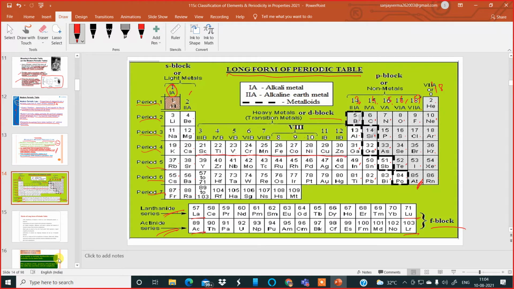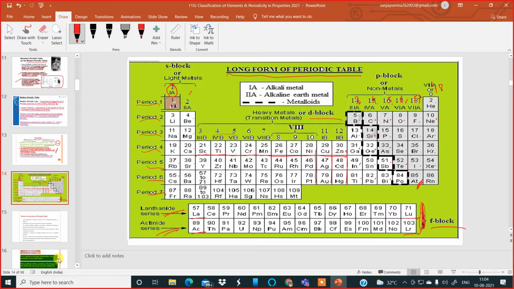Scandium, titanium, vanadium, chromium, manganese, iron, cobalt, nickel, copper, and zinc. This, at least, you learn by heart. And then you jump down: zinc, cadmium, mercury, copper, silver, gold, and then nickel, palladium, and platinum. This much you learn, it will help you, it will not do you any harm. Now this is the F block. The lanthanide series and the actinide series are called F block elements.